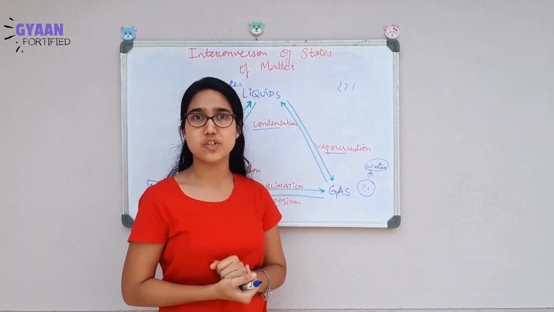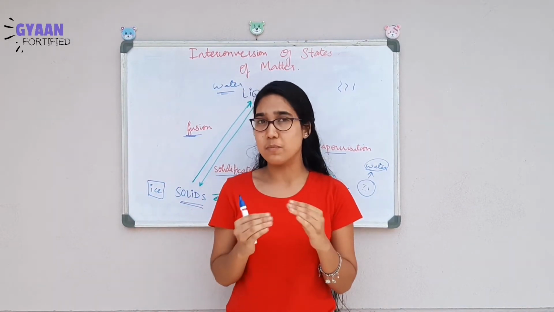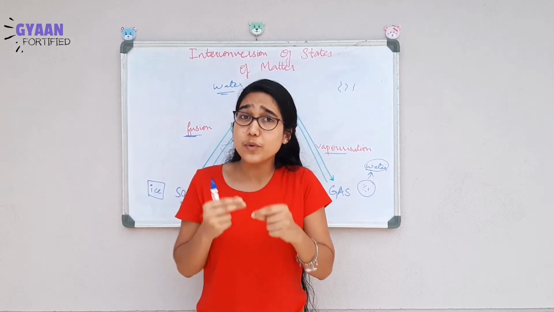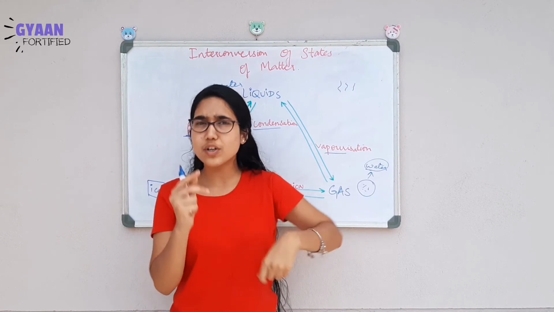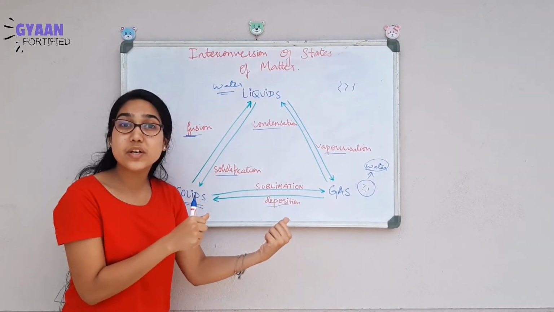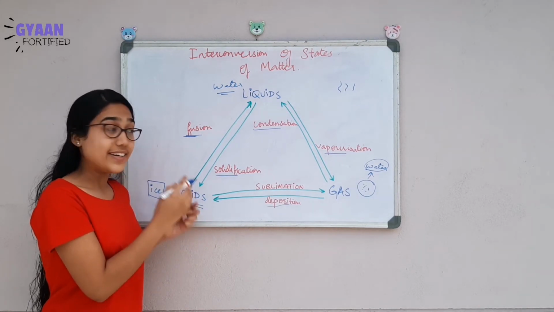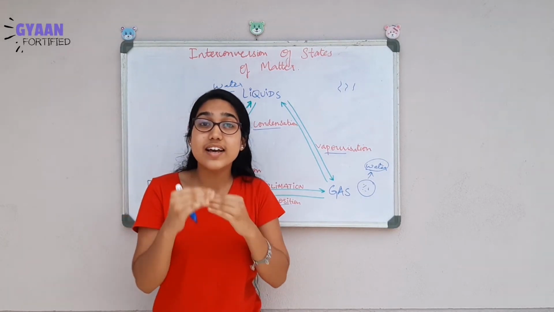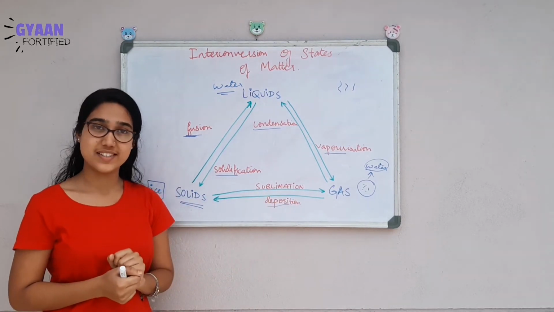But what about sublimation? Okay, have you seen naphthalene balls? I think you might have observed your mother keeping them in the wardrobes and all, correct? But after a few days, the size of the naphthalene balls will have reduced. Have you ever thought why that reduction is happening? That is where the sublimation process was taking place. The solid naphthalene balls directly got converted to gas. Because of that, the size was getting reduced. So naphthalene balls are the best example for the sublimation process.